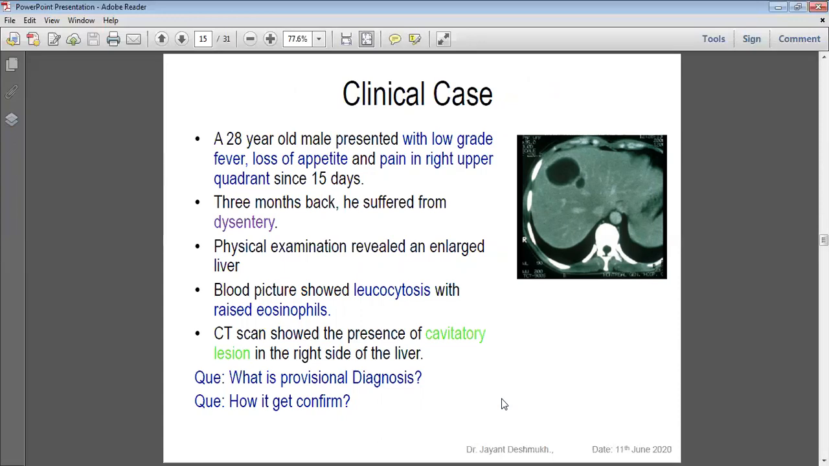Life cycle, it is a simple life cycle. Quadrinucleated cysts enter the host through contamination of food. In the large or small intestine, excystation occurs. After excystation, they convert into trophozoites, which multiply by binary fission and set up the infection.